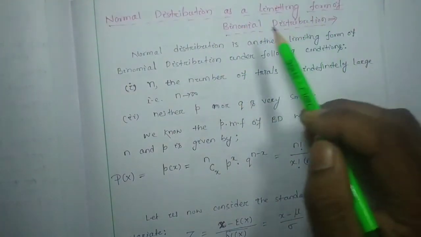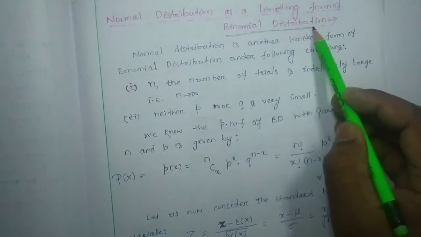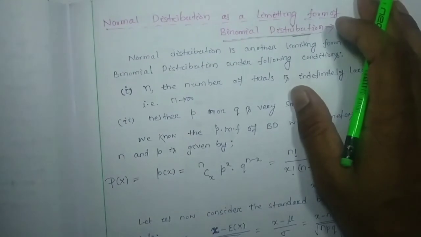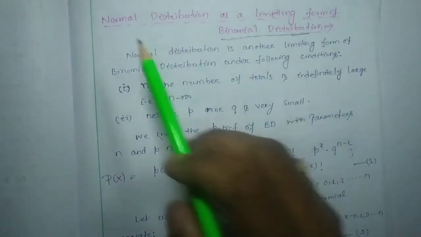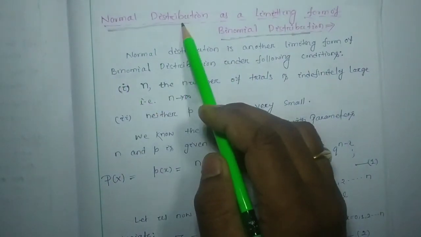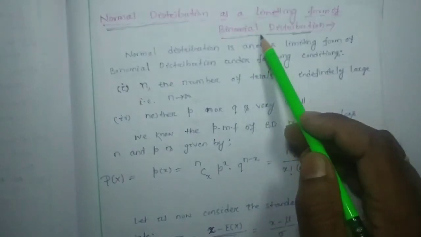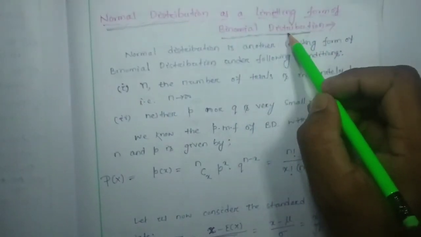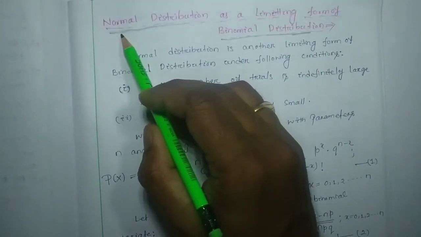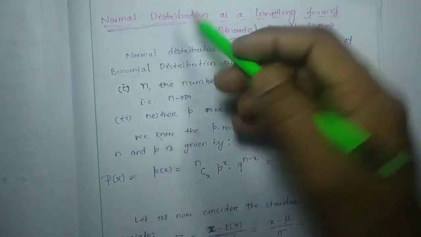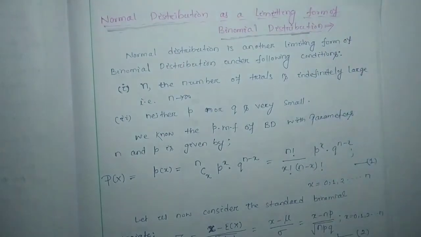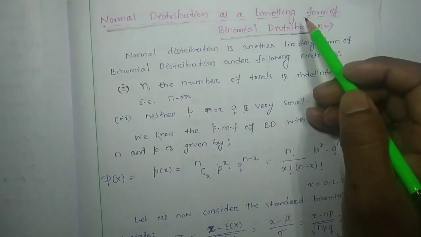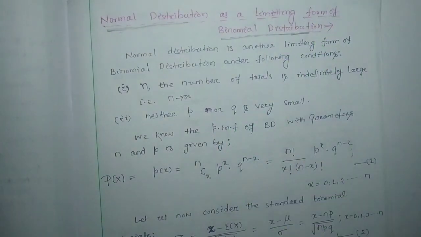That means from the binomial distribution, considering some conditions, we can get the normal distribution. That means from the PMF of the binomial distribution, we can find the PDF of the normal distribution by considering some conditions or limitations. That we are going to discuss in our next class.